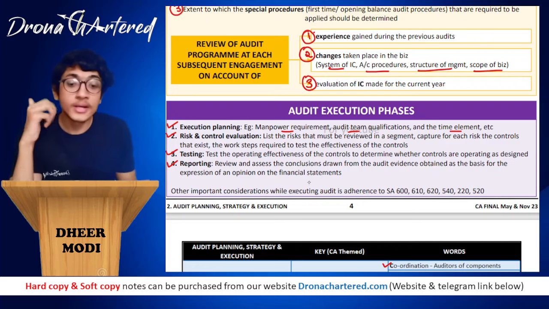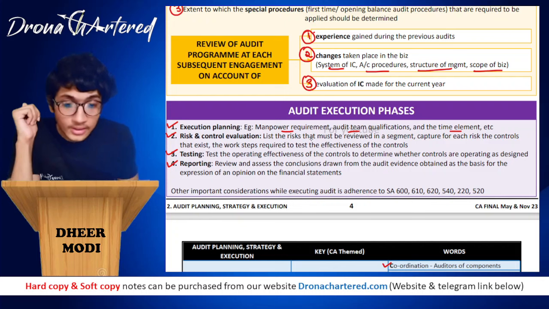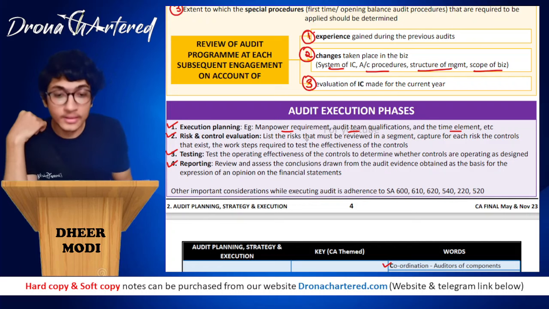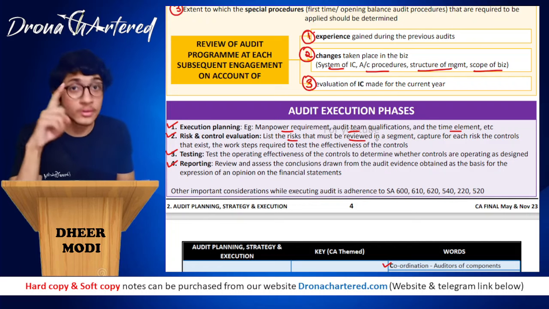Now next is your risk and control evaluation. List the risk that must be reviewed in a segment. Capture for each risk the controls that exist. So first you have to check what risk do I have to review. This is your first part.